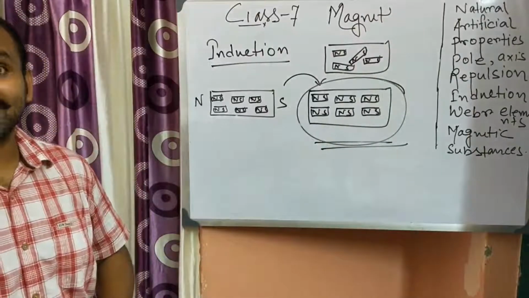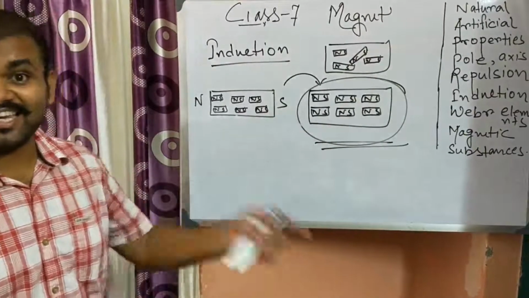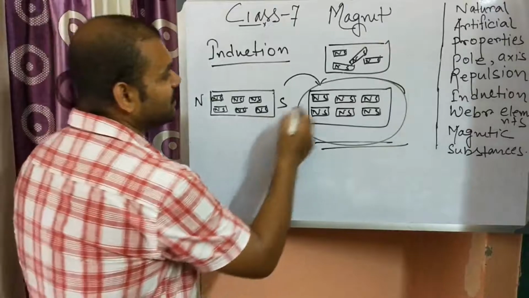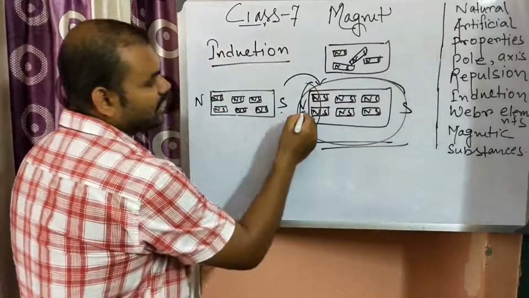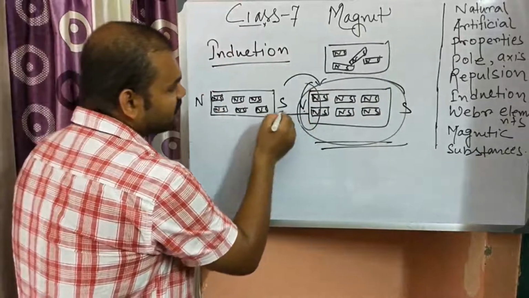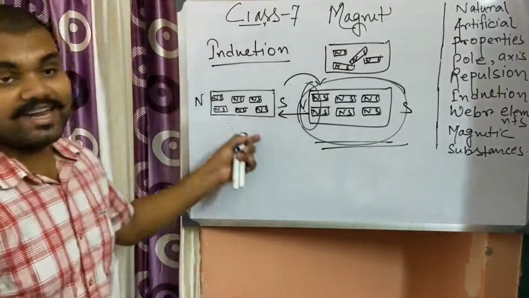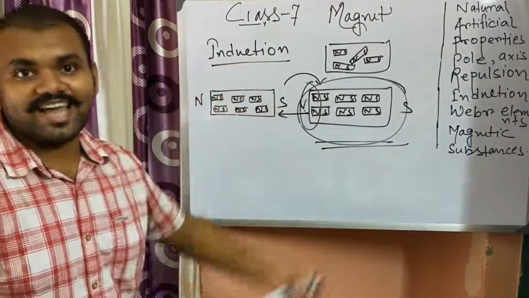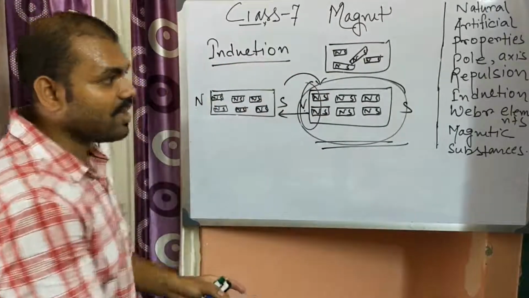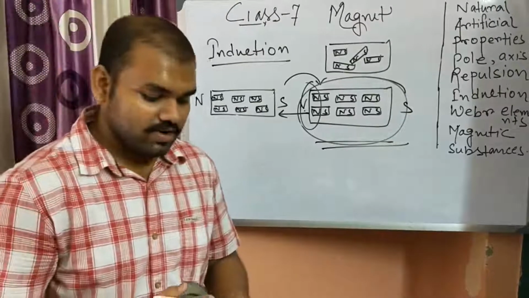This is known as magnetic induction, and after induction this side becomes north and this side becomes south. So the south pole attracts the north pole and the substance is attracted towards the magnet. That is why we say induction precedes attraction: induction happens first, then attraction occurs.